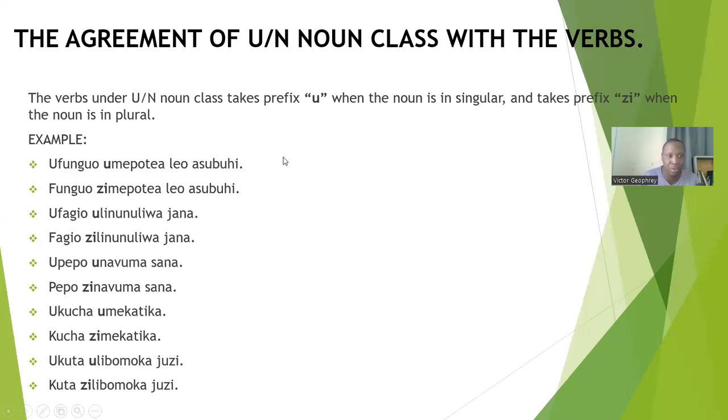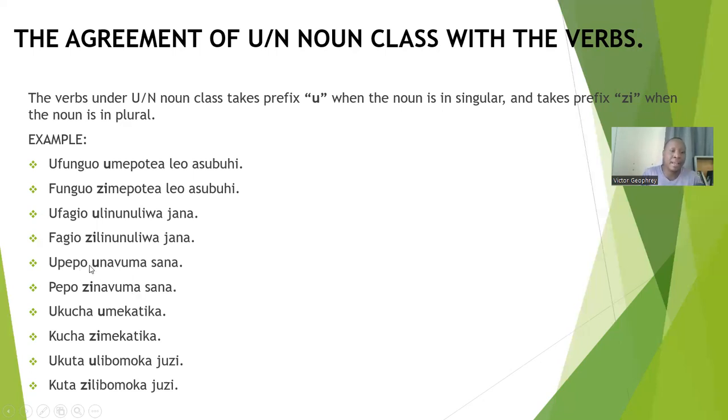Ufunguo umepotea leo asubuhi. Then funguo zimepotea leo asubuhi. Funguo is plural, then we use z. Zimepotea, z to refer to plural. Funguo zimepotea leo asubuhi. Ufagio ulinunuliwa jana. In the plural it is fagio zilinunuliwa jana.